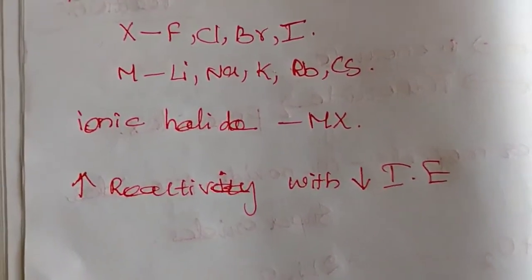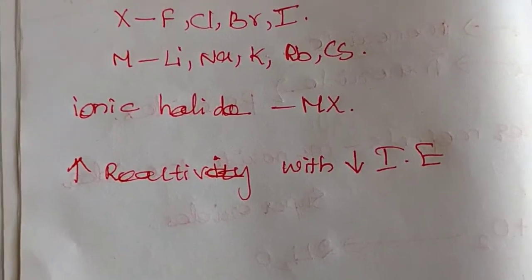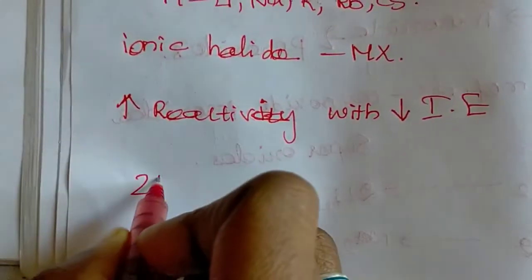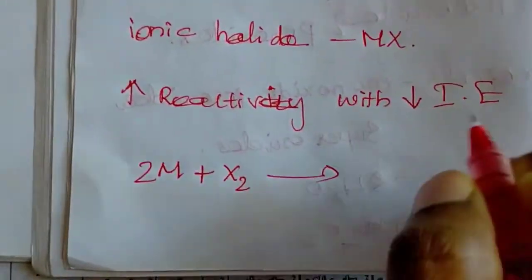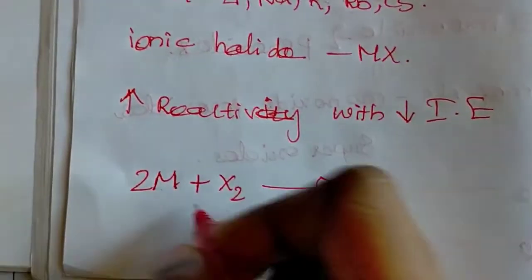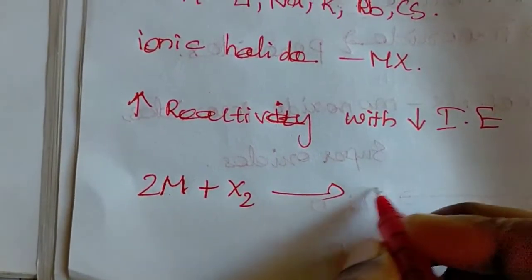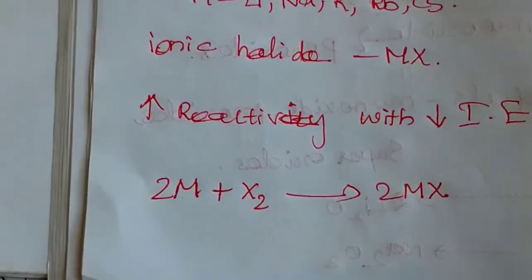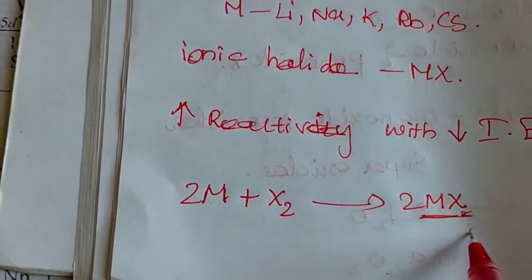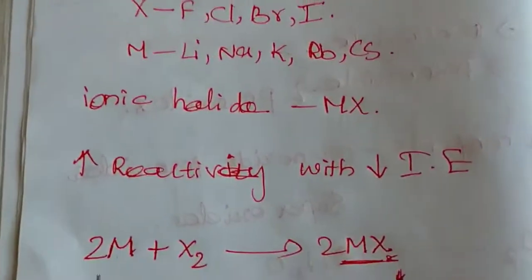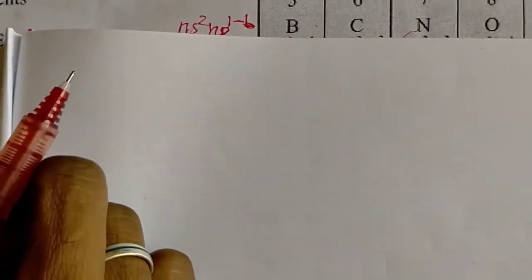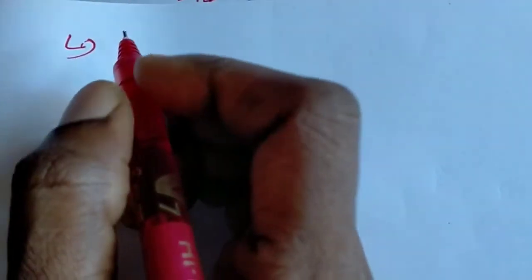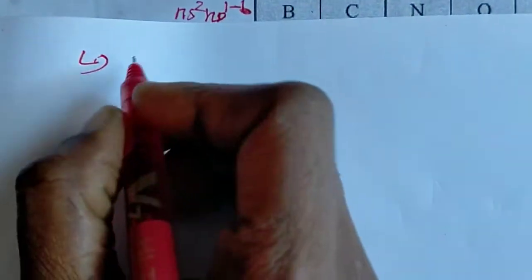When alkali metals react with the halogens, two moles of metal react with one molecule of halogen. They form 2MX. This 2MX is the ionic halide, the combination of alkali metal and halogen. All the metal halides formed in this reaction are ionic crystals.